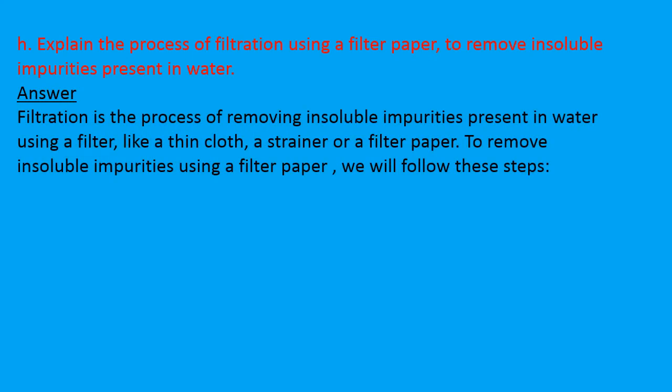Filtration is a process of removing insoluble impurities present in water, for which we can use filter paper, thin cloth or a strainer. To remove insoluble impurities using a filter paper, we will follow these steps.